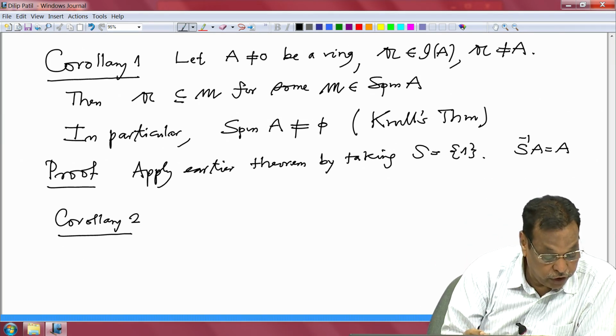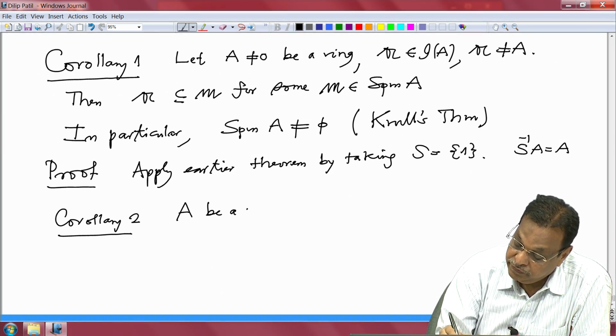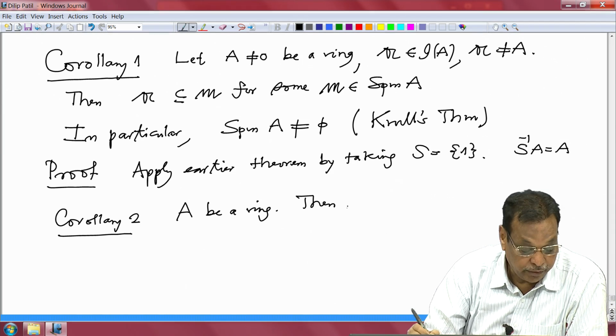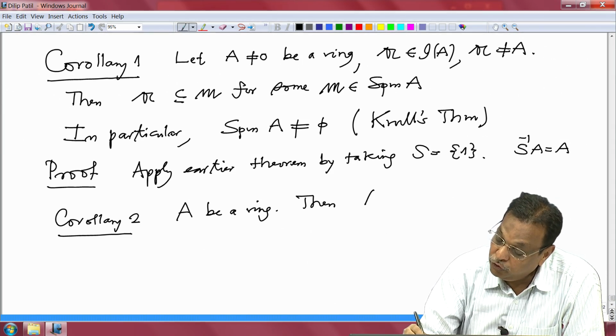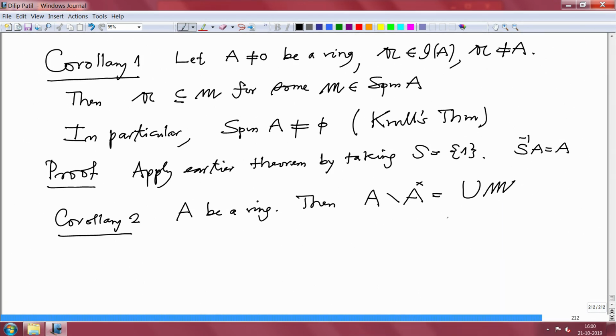All right. So, corollary 2: let A be a ring, then this describes the units, the complement of the units, A minus A cross. This is precisely the union of m, where m varies over the maximal ideals of A. Proof.